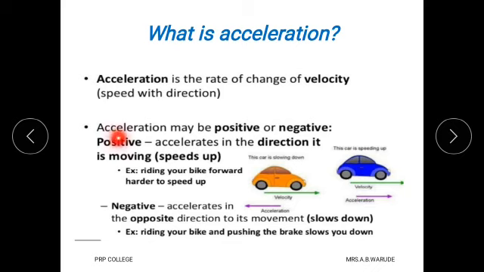And here we say that acceleration may be positive or negative. Positive means it accelerates in a particular direction, its speed increases. But negative acceleration means it is in the opposite direction to its movement, that means it slows down. For example, when we apply brakes on a car or bike, its speed goes on decreasing, and that is called negative acceleration.